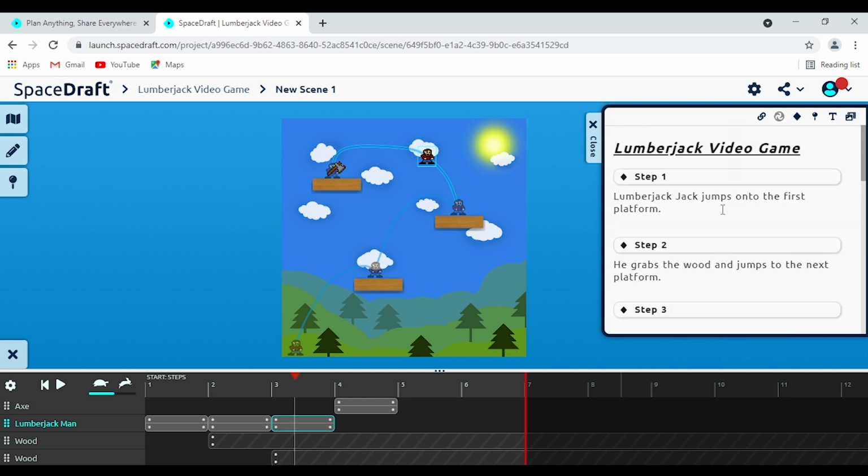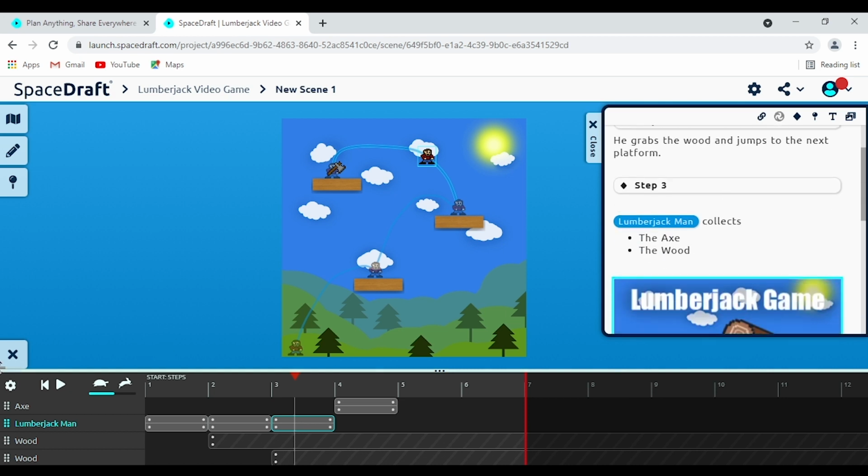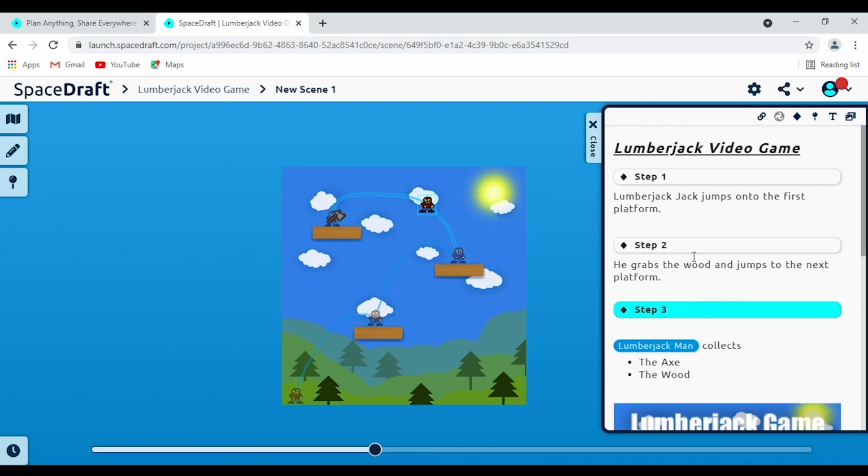That's pretty much everything you can do with the script. There is also this portal button here. However, I'm going to come back to this later because we need to do a couple other things before we can use that. But that essentially is everything you can do with the script. I'm going to personalize this a little bit further and make it look really nice and pretty and fit all the individual action that's happening here. And I'll show you that in a second.